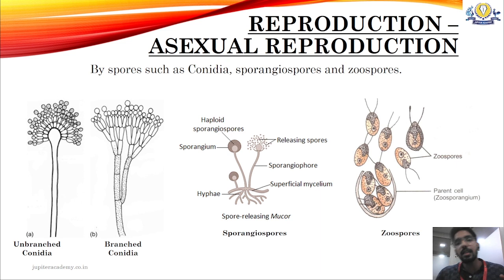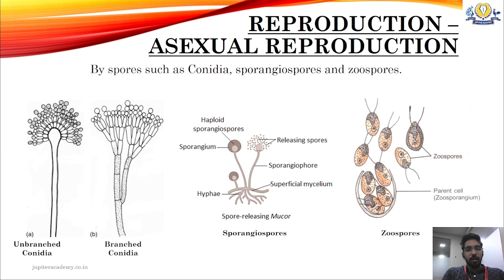Okay, then the second reproduction is asexual reproduction. This takes place with the help of asexual spores such as conidia, sporangiospores and zoospores. Here the conidia or the conidiospores are ectogenous spores, or they are made outside the cell. Okay, outside, ectogenous spores, where they are made outside